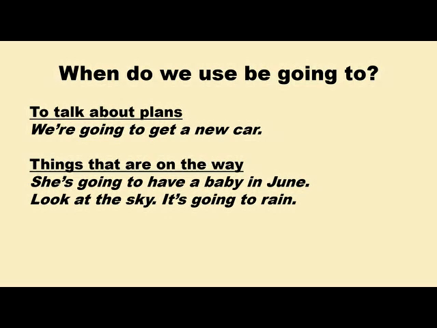So we can use going to for this because we have all the evidence to prove that this is going to happen. Look at the sky, it's going to rain. So there are rain clouds in the sky. It is obvious and we can see the evidence that it is going to rain. So when we can see the evidence of the future event, we use going to.